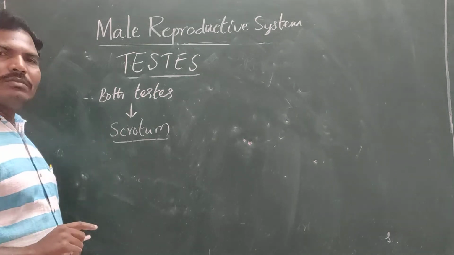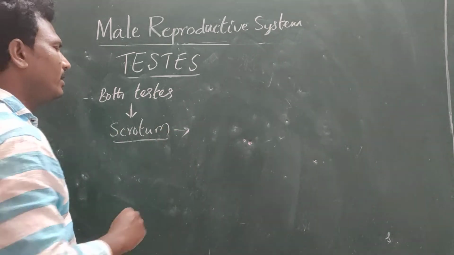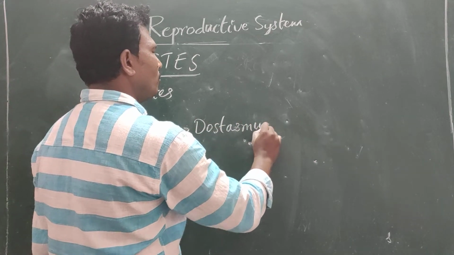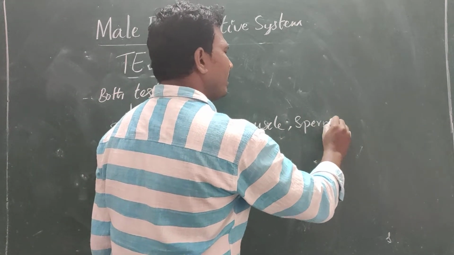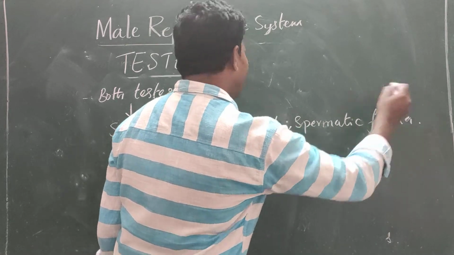Internally the scrotum is lined by the dartos muscle, then the spermatic fascia. That is very important.